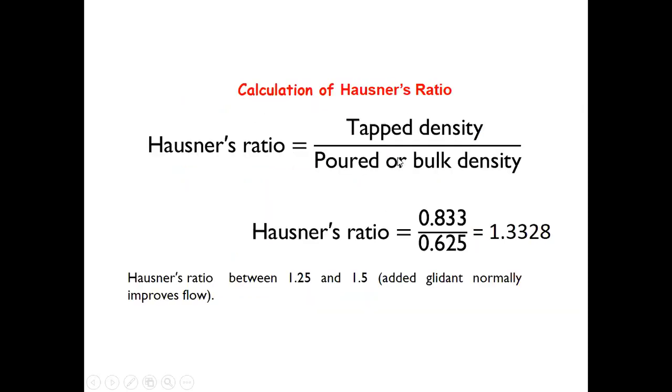Hausner's ratio was determined using the formula Hausner's ratio is equal to tap density upon poured or bulk density. So 0.833 was the calculated value of the tap density and 0.625 was the calculated value of bulk density. So Hausner's ratio obtained was 1.3328. So Hausner's ratio is between 1.25 and 1.5. So this value indicates that added glidant normally improves the flow.